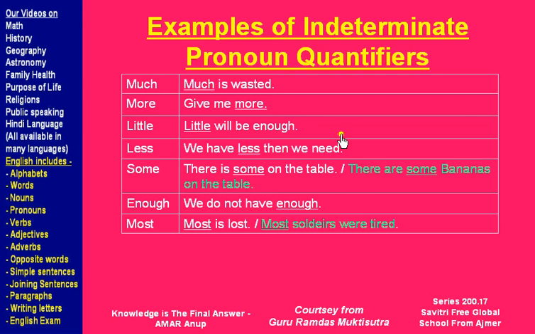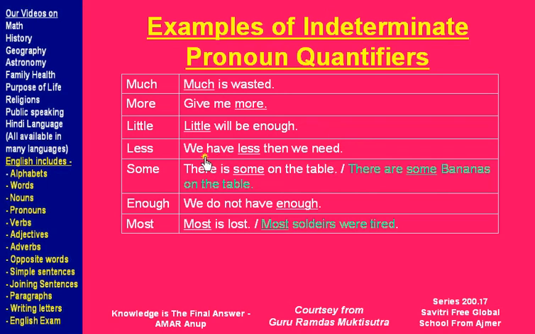Next is: little will be enough. Again, little of what will be enough? If we said little food will be enough, then little will be an adjective, and we will see that later on. But when there is no noun after the pronoun and the pronoun is telling quantity, then it is an indeterminate pronoun quantifier.